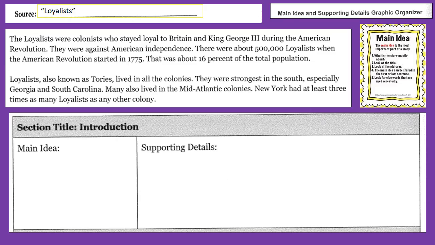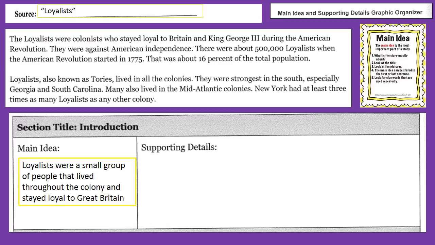Okay, we're going to quickly review the main idea and supporting details that were identified for the introduction of the article Loyalists. For the main idea, you should have something similar to: Loyalists were a small group of people that lived throughout the colony and stayed loyal to Great Britain. And you'll notice in the article that is very similar to the first sentence of the article.